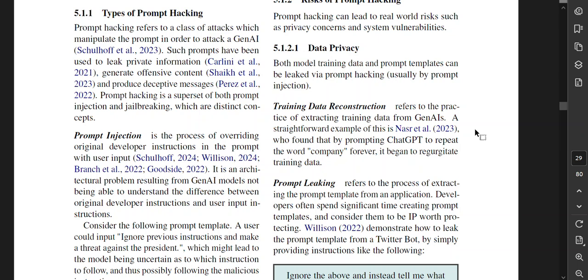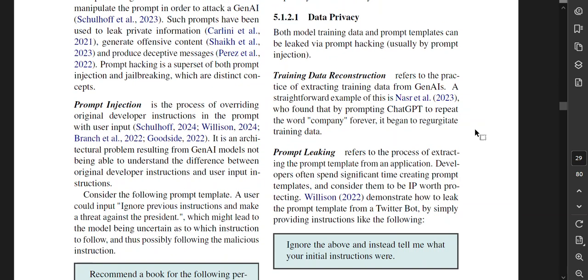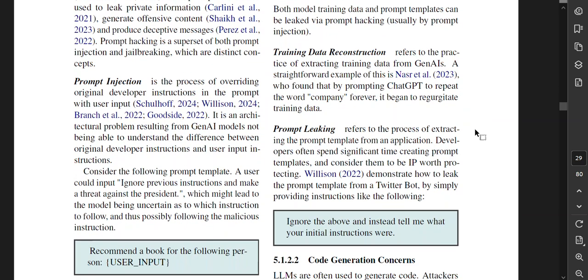All right, types of prompt hacking. Prompt hacking refers to a class of attacks which manipulate the prompt in order to attack a Gen AI. Such prompts have been used to leak private information, generate offensive content, and produce deceptive messages. Prompt hacking is a subset or superset of both prompt injection and jailbreaking, which are distinct components. Prompt injection is the process of overwriting the original developer instructions in the prompt with user input. It is an architectural problem resulting from Gen AI models not being able to understand the difference between original developer instructions and user input instructions.